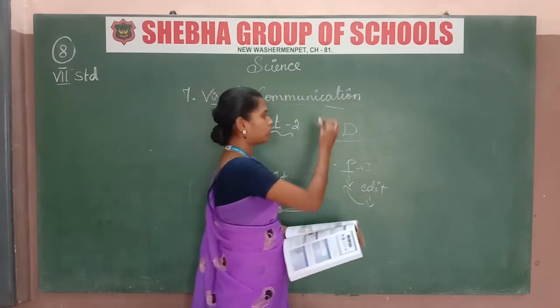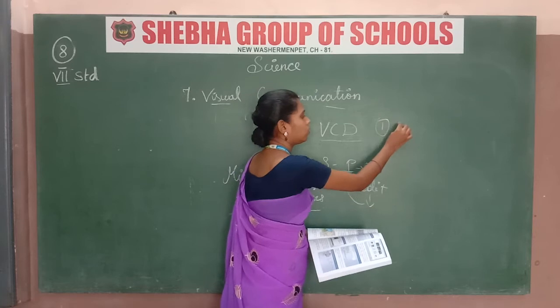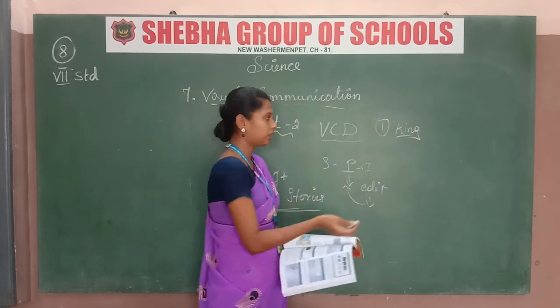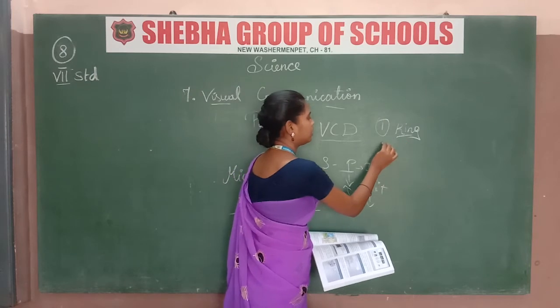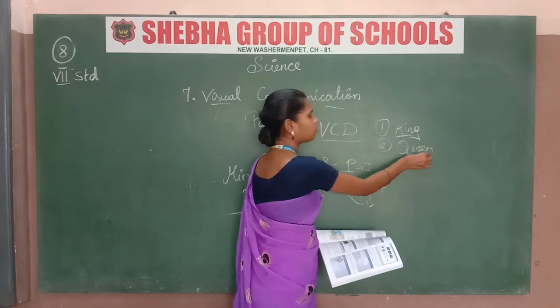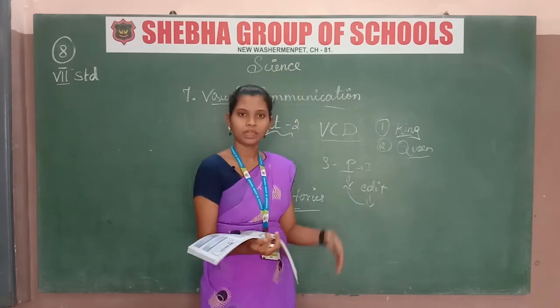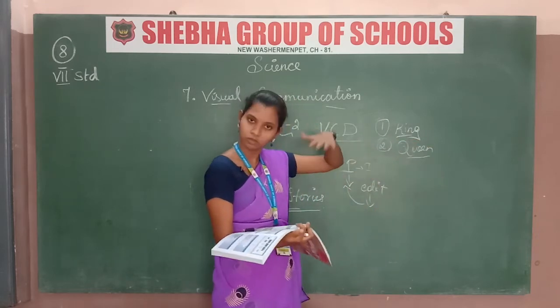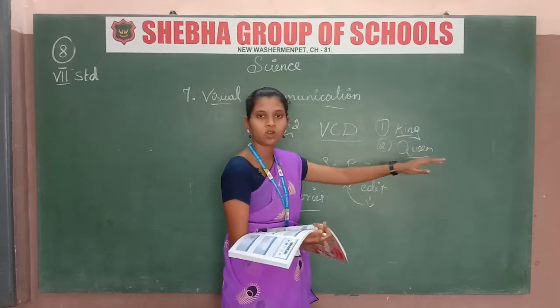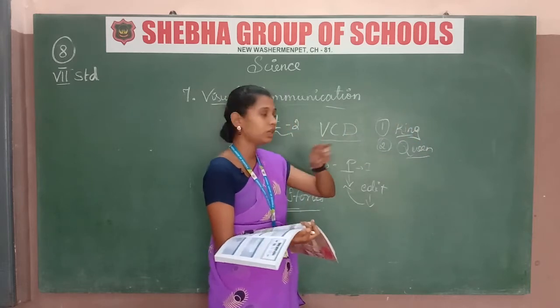Say once upon a time there was a king, so take the king image, and after the king there is a queen. In the story they mention the king first, so you select the king photo first, and then the queen, because secondly they mention the queen.